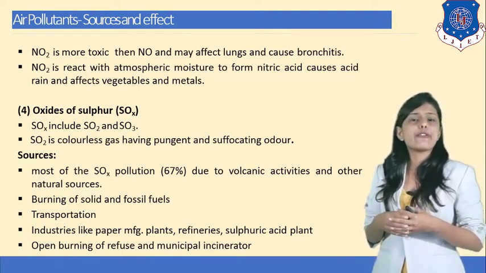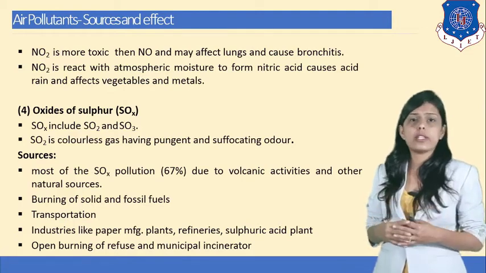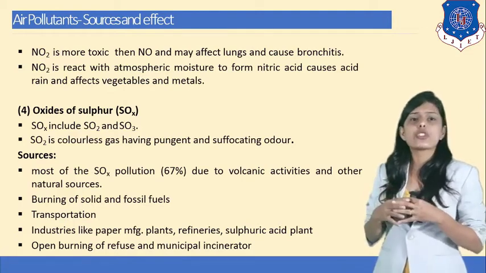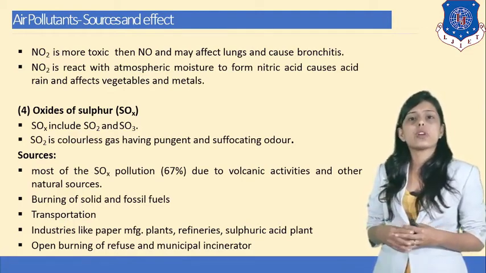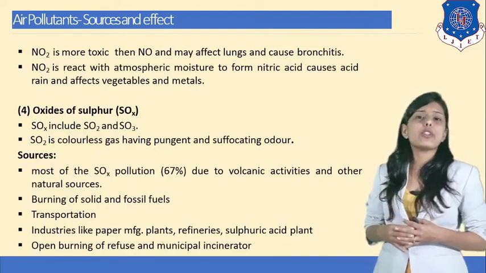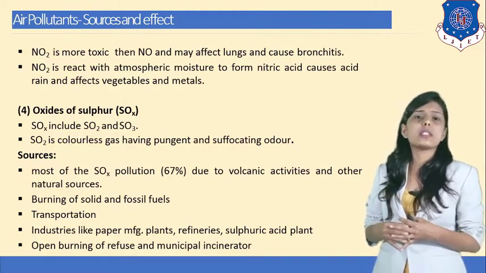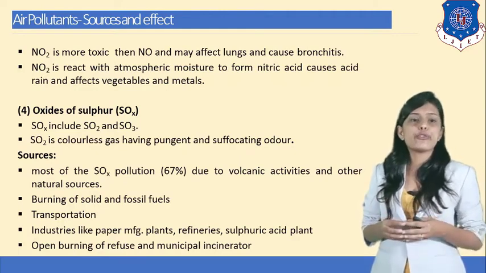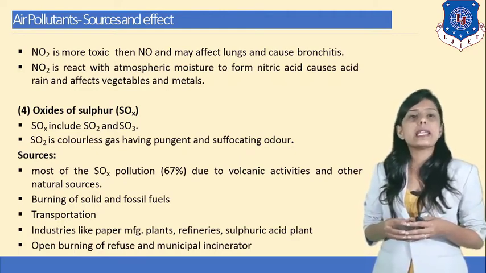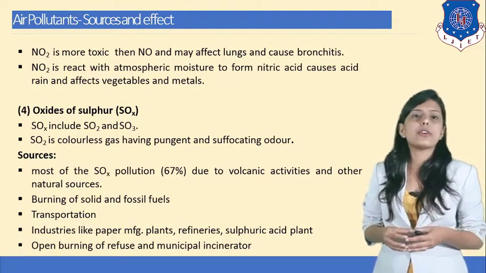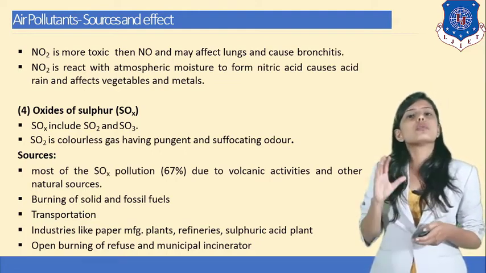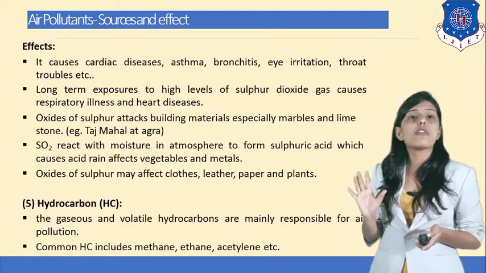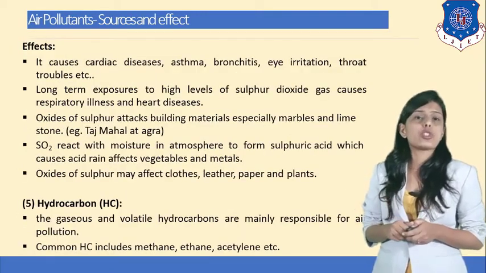Burning of solid and fossil fuel releases sulfur into the atmosphere. Transportation releases sulfur into the atmosphere. Industries like paper manufacturing plants, refineries, and sulfuric acid plants, and open burning of refuse and municipal incinerators also release sulfur into the atmosphere. So these are the sources of sulfur in the atmosphere.